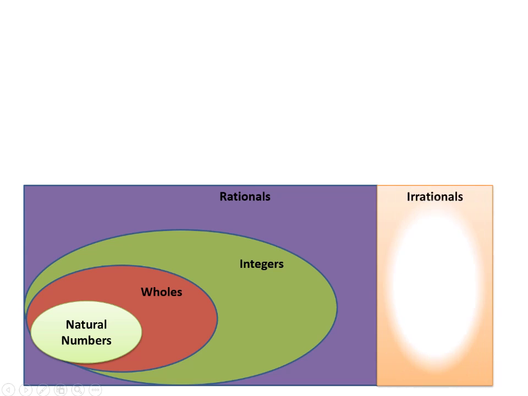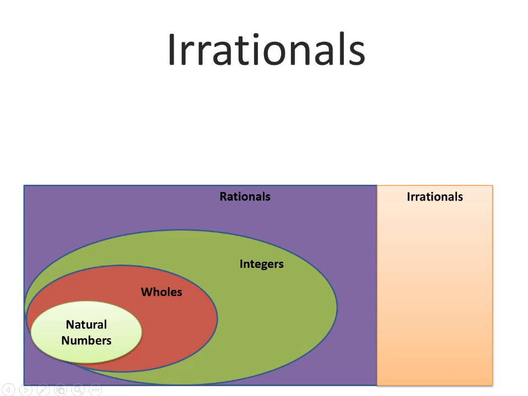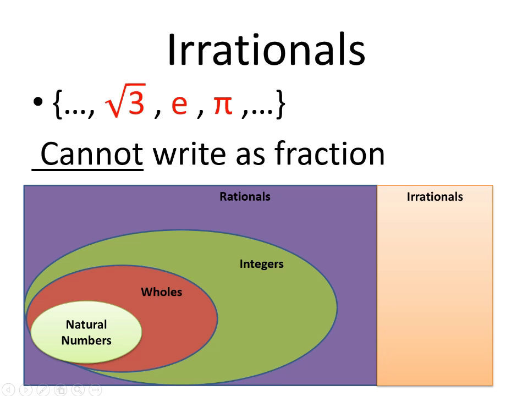Next group is called irrational numbers, and irrational numbers are numbers that we cannot write as a fraction. And these numbers are numbers that include decimals that do not terminate. It includes decimals that have no pattern in them. They're not repeating decimals. All these decimals that cannot be written into a fraction are called irrational numbers.